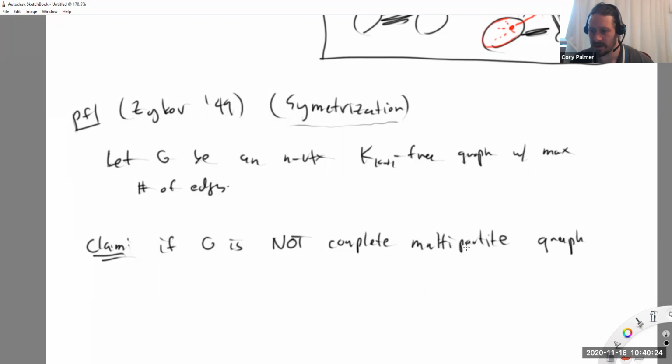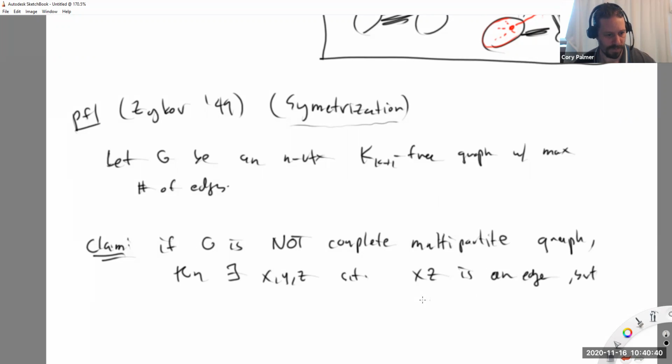So if it's not a complete multipartite graph, then there exist vertices x, y, and z such that xz is an edge, but xy is not.